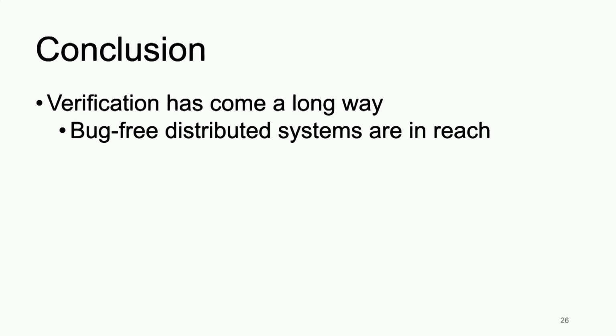The first thing I want you to come away from this talk with is that verification has come a long way. It used to be a niche exercise for small programs, and you have now seen two results that are possible with modern verification technology. Adam talked about crypto libraries, and here you see that bug-free distributed systems are in reach. We're not there yet, because the prototype that I've shown you is not a real-world distributed system, but it does capture all the essential aspects. So it's certainly possible to start verifying more serious distributed systems.